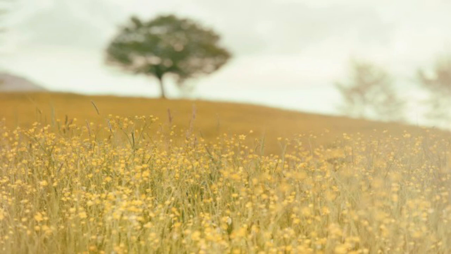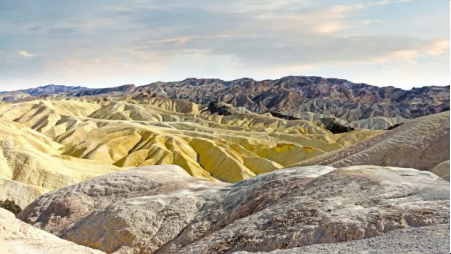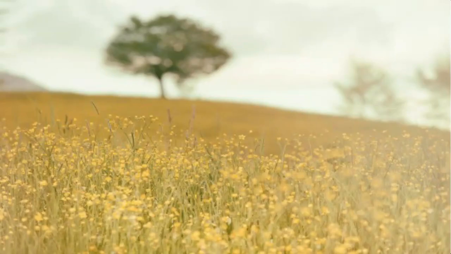Our next topic is land. Out of many natural resources, land is the most important natural resource, and it is estimated that about 29% of the area of the earth is covered by land and about 71% is covered by water. But as you know, the same types of landforms are not found all over the world. Somewhere we find mountains, somewhere plateaus, somewhere plains.